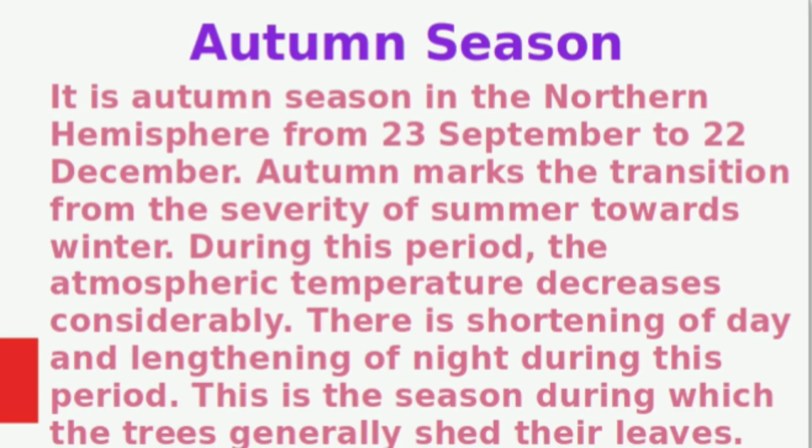Next season is autumn season. It is autumn season in the northern hemisphere from 23rd September to 22nd December. Autumn marks the transition from the severity of summer towards winter. During this period, the atmospheric temperature decreases considerably. There is shortening of day and lengthening of night during the period. This is the season during which the trees generally shed their leaves.